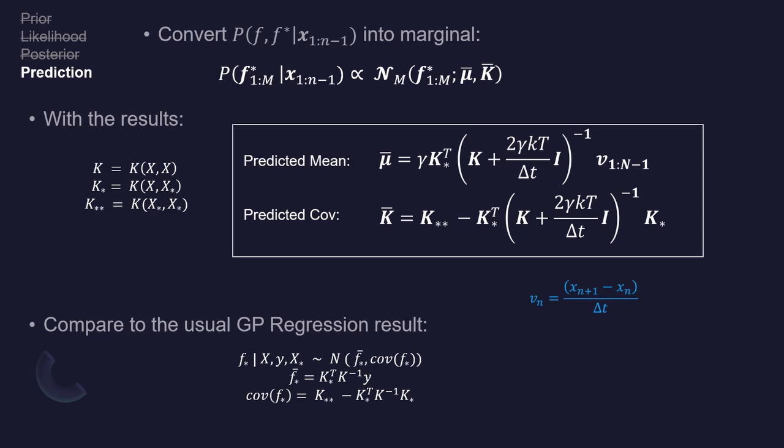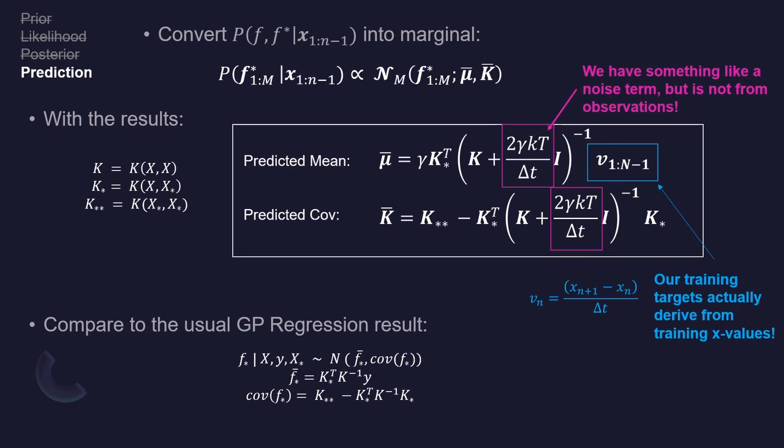There are two very important differences. One, we have something that looks like the familiar noise term that we might have from having noisy observations, except we explicitly didn't have noise in our observations at all. What's the reason for this? Well, it turns out that it's mainly due to the second difference, which is that the targets that we are trying to fit actually come from our position data points and not from a separate label. And if you recall the Langevin equation, this naturally accounts for the mysterious noise term. Because each position update adds in this random thermal perturbation, it shows up in our velocity targets as a noise.